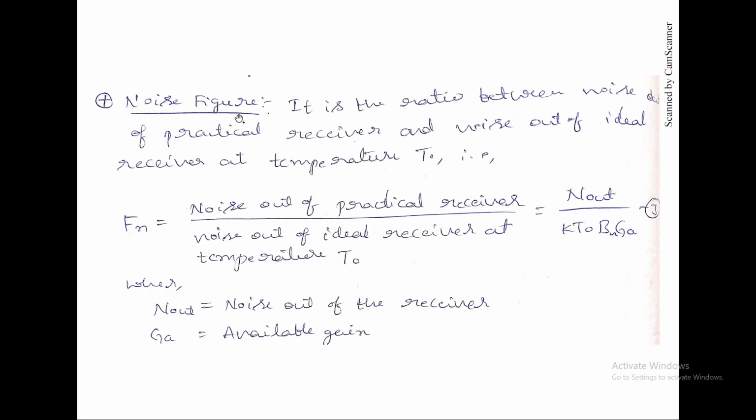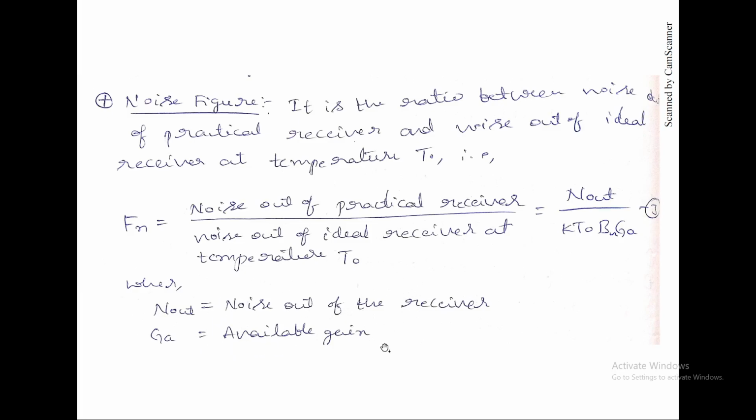Okay, next, noise figure. When you come to the noise figure part, basically it is the ratio between the noise due to the practical receiver and the noise out of an ideal receiver at a temperature T. That means even if it is the ideal receiver, there will be some noise. So the ratio between the practical noise and the ideal noise is called Fn, the noise figure. When you formulate this, it is N naught divided by (K T naught B times GA), where N naught is the noise out of the receiver, that is the noise generated by the receiver.